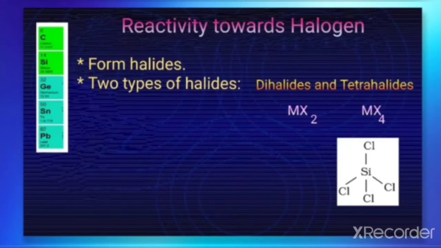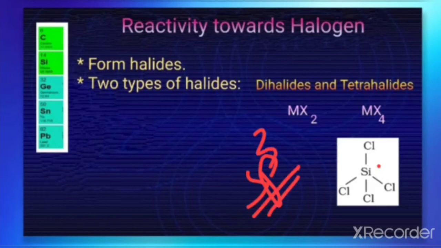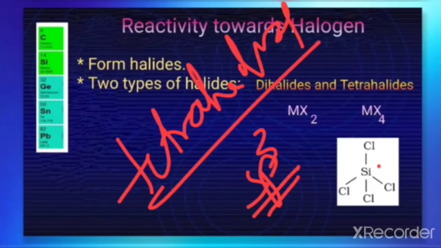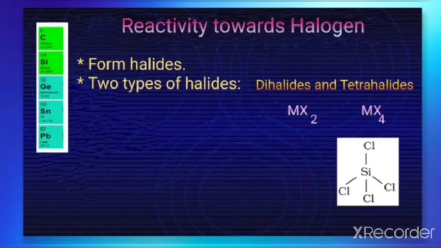When we make the tetrahalide of silicon, for example SiCl4, it is clear that the silicon has sp3 hybridization, and the geometry for this one is tetrahedral. As we have learnt for the geometries, it has sp3 hybridization with tetrahedral geometry.